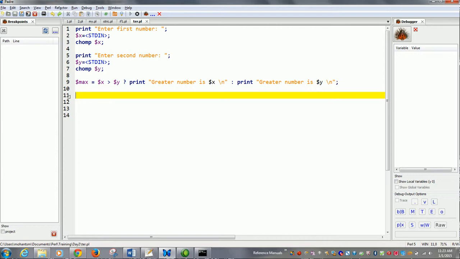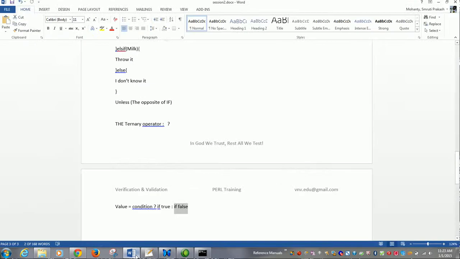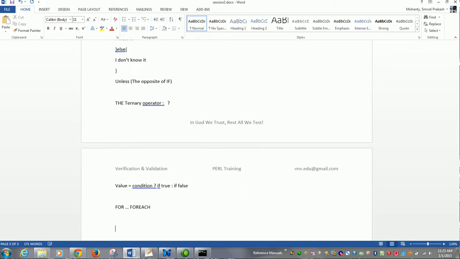The next loop is the for loop, or somebody writes it as foreach also. This is specially used if you are trying to iterate over an array or hashes. Hashes we will see in a later part. As of now, we will stick to arrays, and you need to go through each element in the data structure and decide to do something with that particular element.